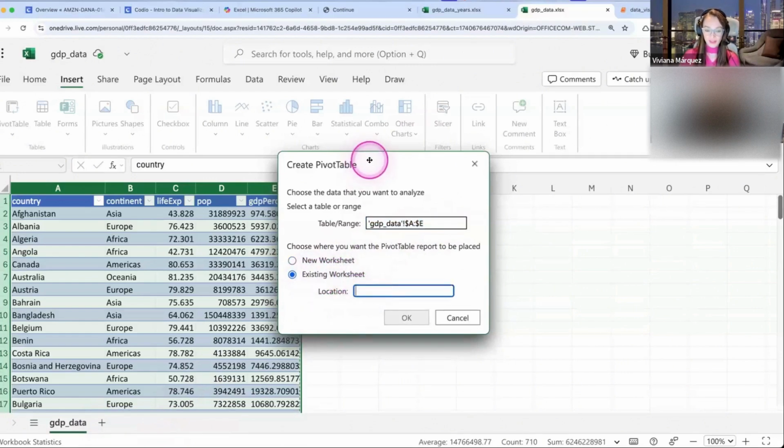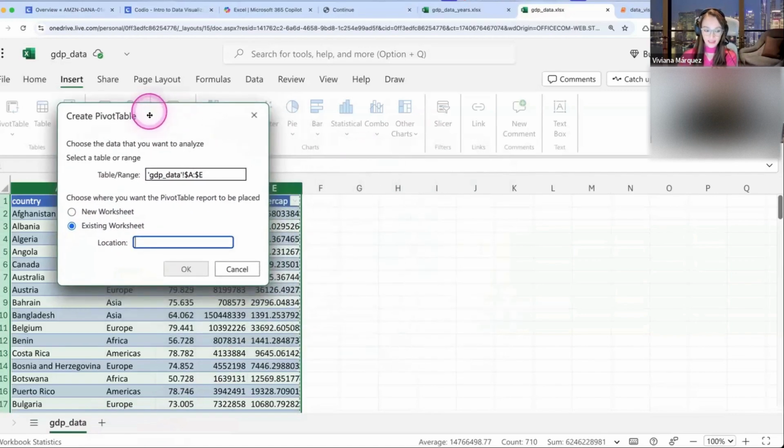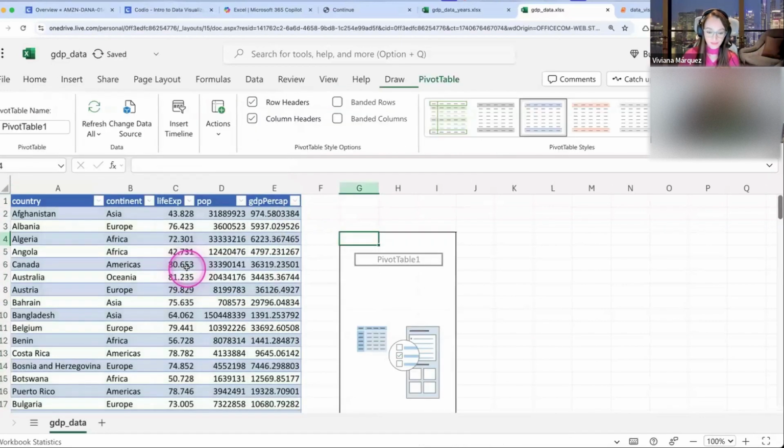And then for the location, you just click whatever you want. I'm just going to click on G4, but it doesn't have to be G4. Just click somewhere where it makes sense. You could also just write it if you don't want to click on it. So we are going to do it here. And we click OK.